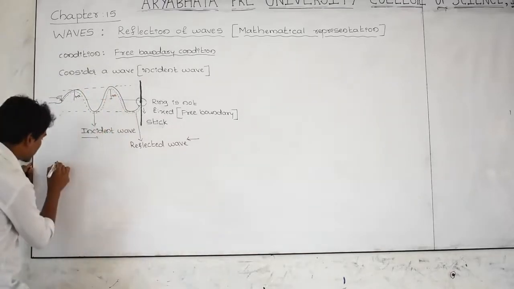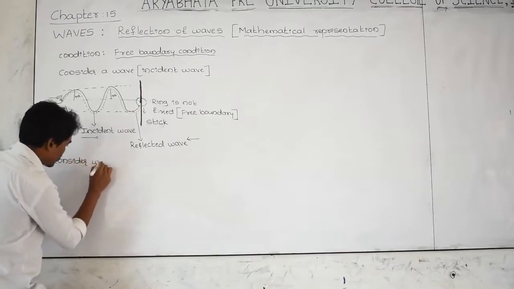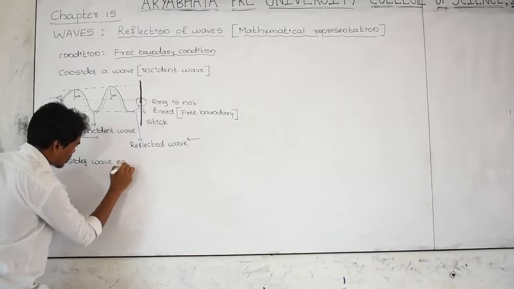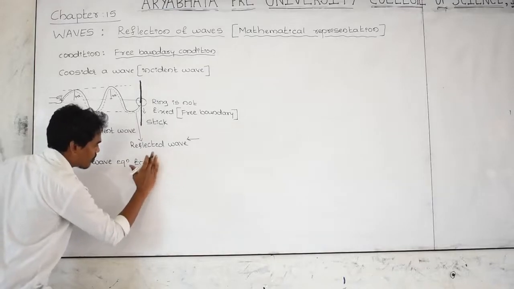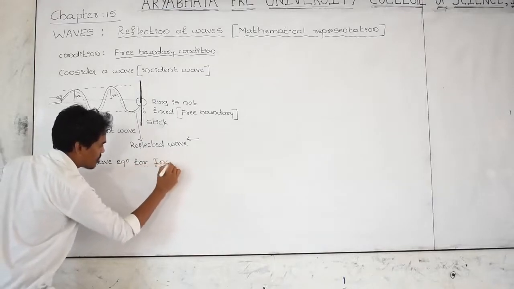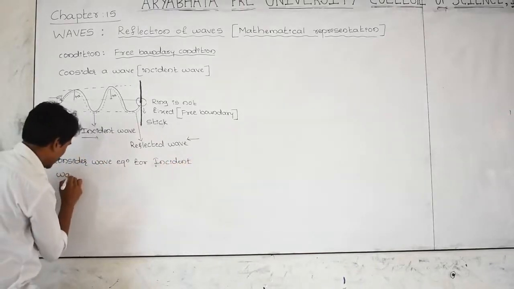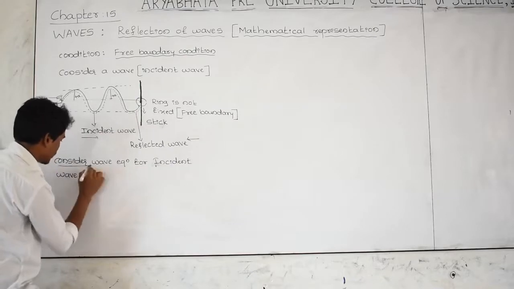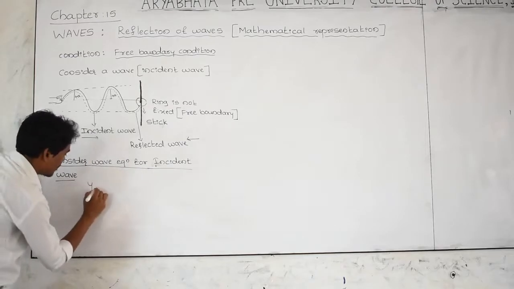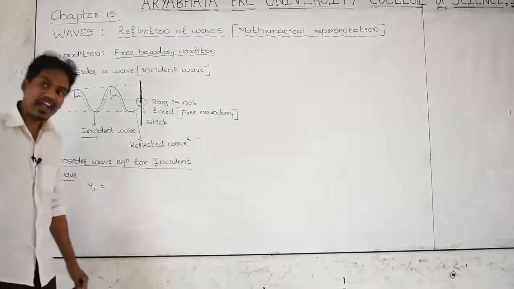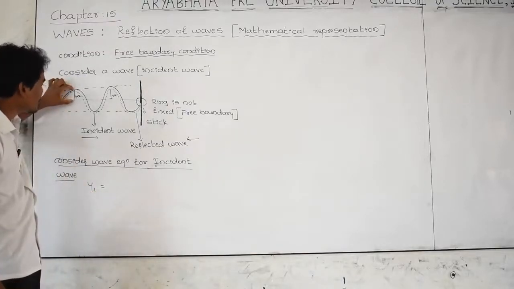I am considering the wave equation for the incident wave. For the incident wave, which means the original wave, I am taking it as y1. Why do I have to take it as y1? Y1 is the displacement produced by the first wave, meaning the incident wave.